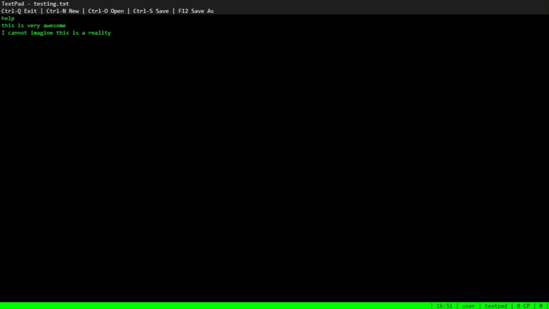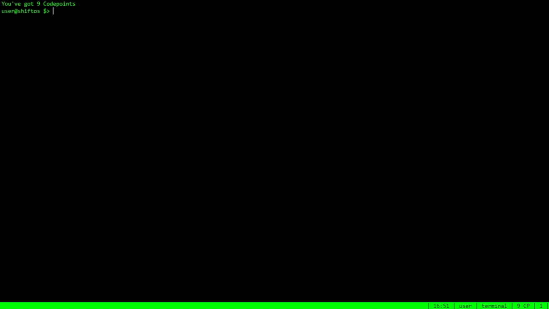And then if I save the file, I got code points from writing a file. So getting code points is not only by guessing the number or guessing the word. You can do certain tasks such as writing a text document. So now it is capable of directory management or directory exploration. If we type cat testing.txt, there it is, now displaying the text file.